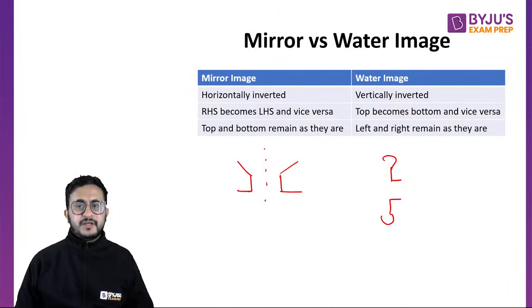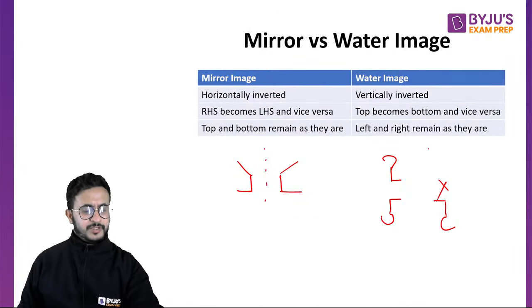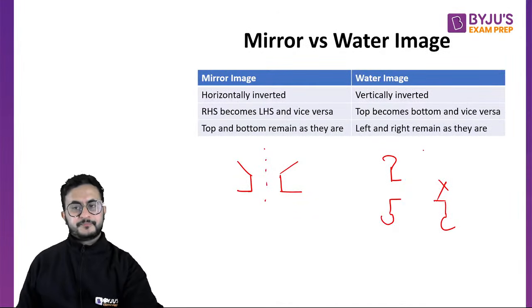And right and left remain as they are. So this was towards the right hand side, so this is on the right hand side only. It will not be like this. Some people make the mistake that they will make it like this. That is wrong, because left and right will not change in case of water image. If they ask what is the water image, that is the thing.